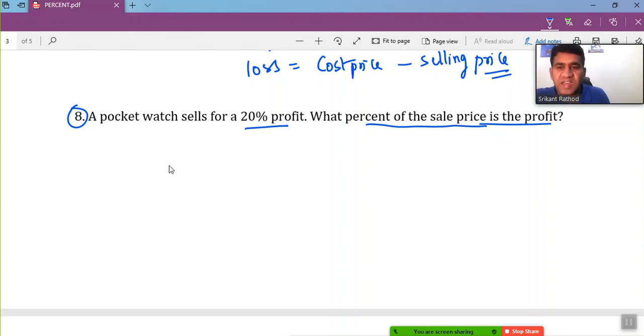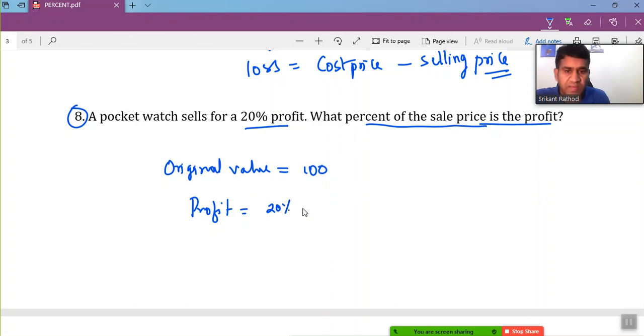Let's take the original value of that watch as $100, and I'm getting a 20% profit. It means the profit is 20% of that original value, and 20% of 100 directly gives you $20. Now the question is, what percent of the sale price is the profit?